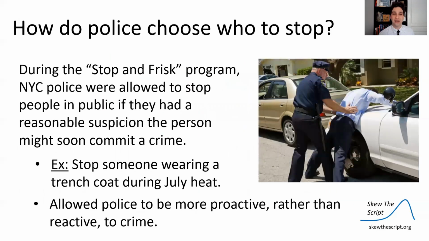So we're gonna close out today with the discussion. And let's talk about the stop and frisk program. During stop and frisk, New York City police officers were allowed to stop people in public if they had a reasonable suspicion the person might soon commit a crime. This was part of a policing reform that positioned police to be proactive rather than reactive. Instead of responding to calls, they can make the call themselves and potentially stop future crimes.